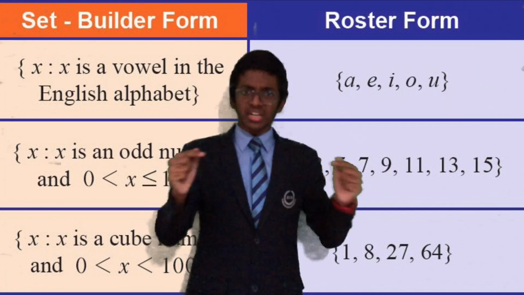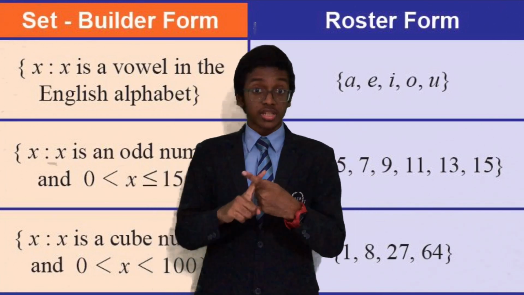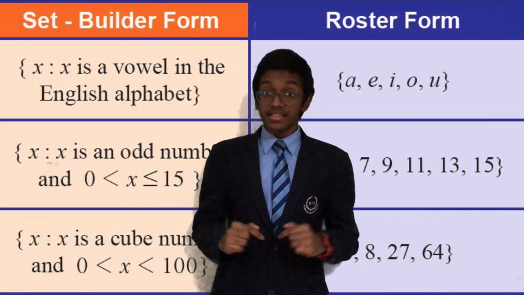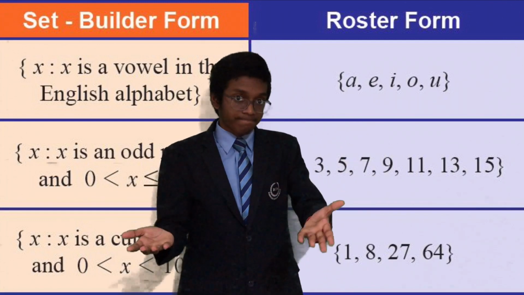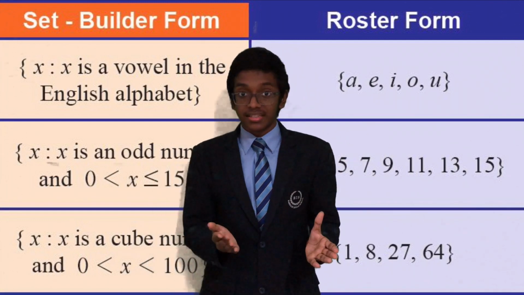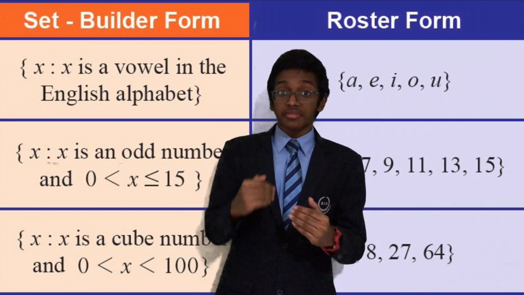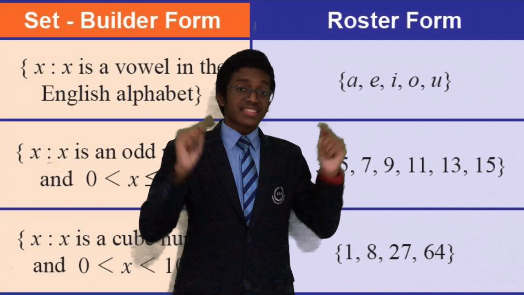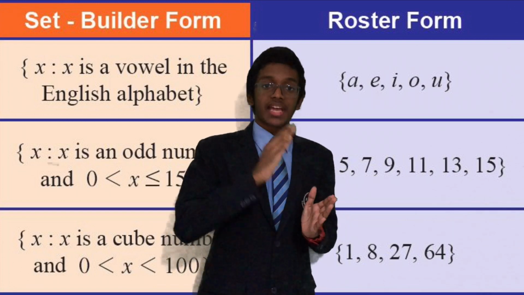What do these curly brackets and colons stand for? Are those English punctuations? No sir, these are actually certain mathematical terms. That is, the curly brackets stand for the set of all, that is over here x, and the colon stands for such that. Now if I had to read it out mathematically, it would be V is equal to the set of all x such that x is a vowel of the English alphabet.